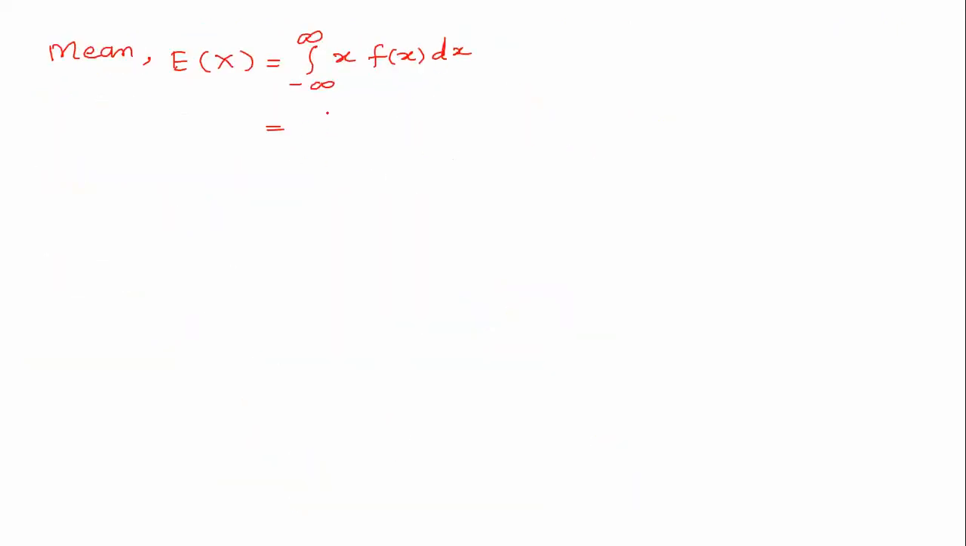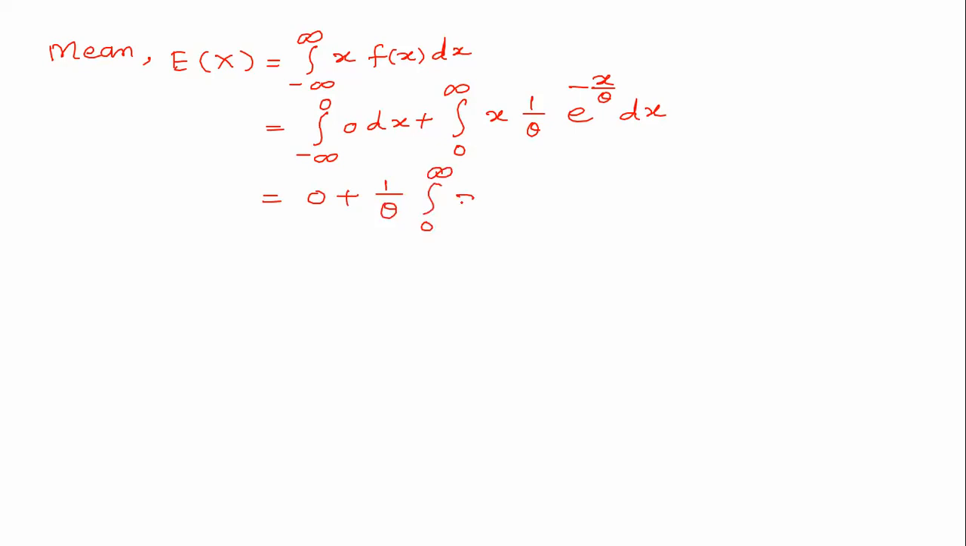Now what will come here: integration from minus infinity to 0 of x into 0 into dx, plus integration from 0 to infinity of x into f of x, that is 1 upon theta e to the power minus x upon theta into dx. So this is equal to 0 plus 1 upon theta integration 0 to infinity x to the power 1, which can be written as 2 minus 1, then e to the power minus x upon theta into dx.